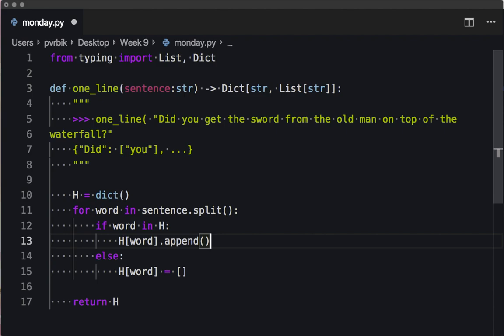Okay, but here's the problem. I have to append the next thing, right? So I only have the current word, right? So I'm going to need some type of counter so I can say, give me the thing that comes after this word, yeah? How can I get a counter? Should I do it with a while loop or can I use enumerate? Because I can do something like this, like give me a counter in here, right?